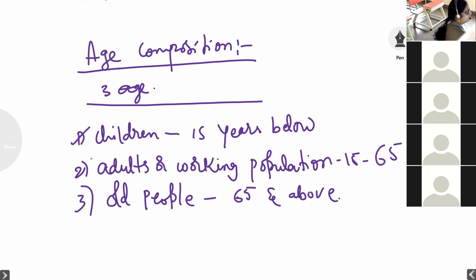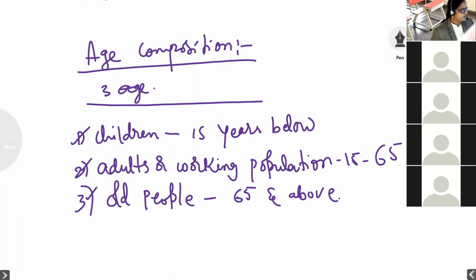So in the complete world we have these three categories of people: children 15 years and below, adults or working population between 15 and 65, and old people 65 and above. So we have these categories in the age composition.